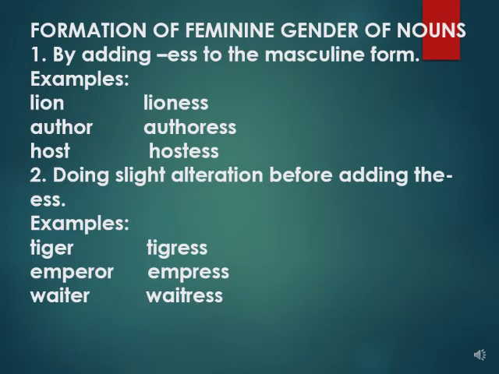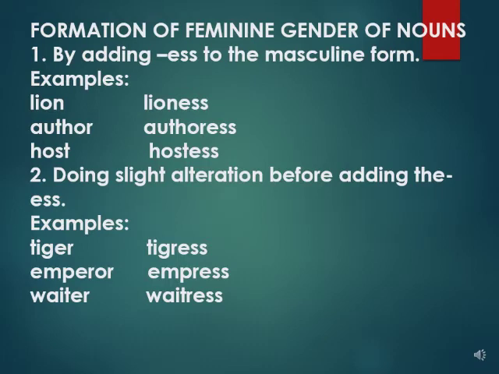Now the question arises: how to form feminine gender? A number of nouns change to feminine form by adding ess to the masculine form, like in the examples: lion, lioness, author, authoress, host, hostess. Here we have simply added ess to form their feminine gender. Some other examples could be poet, poetess, count, countess.